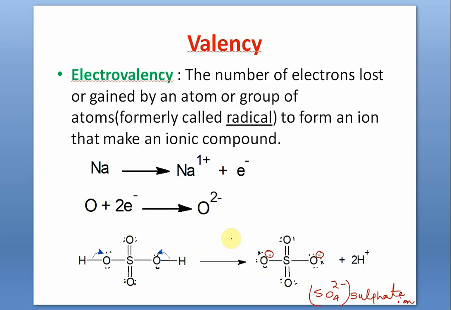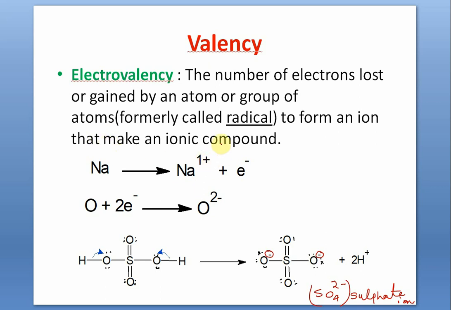Then what is the modern definition of valency? Let us start with electrovalency. In ionic compounds, the valency is electrovalency. We call it valency, but it is truly electrovalency. It is the number of electrons lost or gained by an atom or a group of atoms. By group of atoms, I mean polyatomic ions like sulfate ion, phosphate ion, nitrate ion, and so on and so forth.